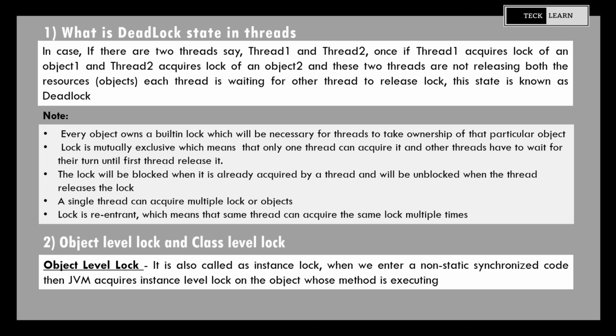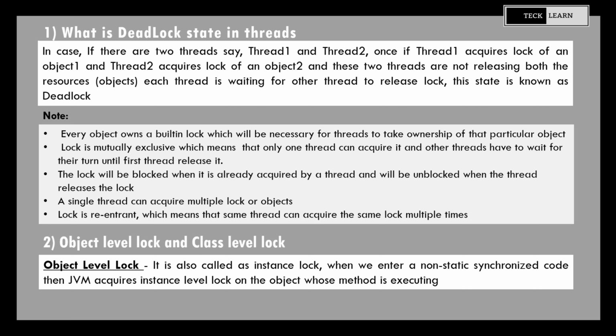1. What is deadlock state in threads? In case there are two threads, say, thread 1 and thread 2, once thread 1 acquires lock of an object 1 and thread 2 acquires lock of an object 2, and these two threads are not releasing both the resources or objects, each thread is waiting for other thread to release lock. This state is known as deadlock.